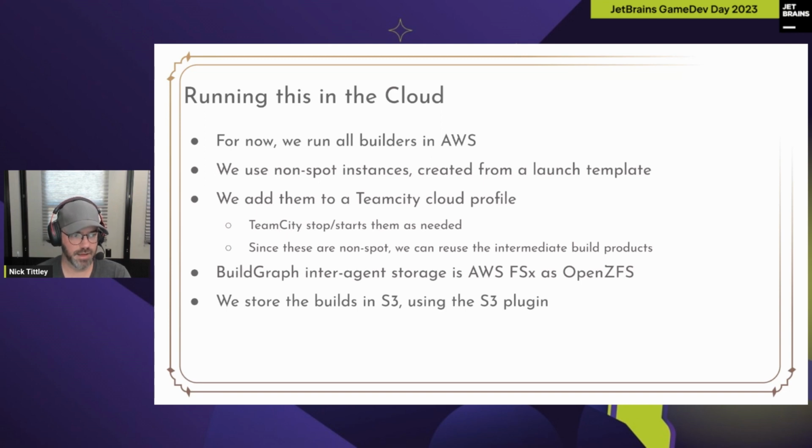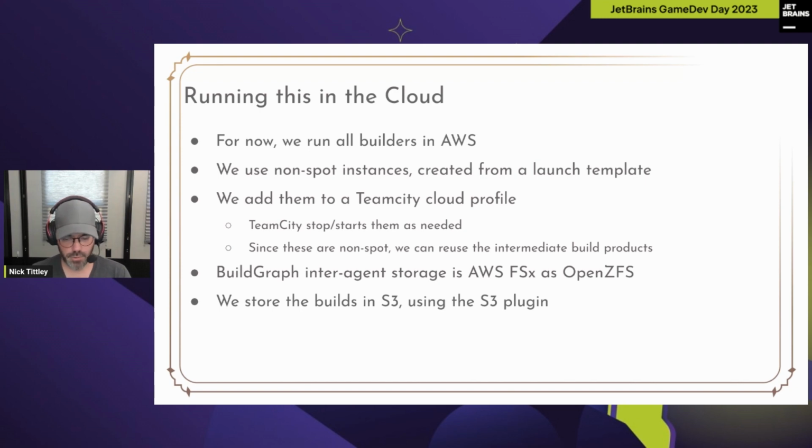This is anathema in general CI/CD circles, to not make clean builds, but Unreal is so long to build that you don't really have a choice if you want an answer in minutes to "did someone break the build?" You have to reuse prior build products. So we don't make clean builds for every incremental build.